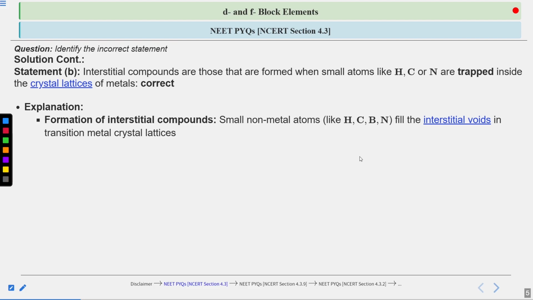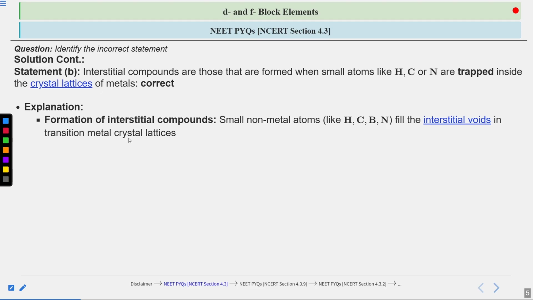Small atoms means they have a small atomic number, and so a small atomic size, right? So when these small non-metal atoms fill the interstitial voids, the interstitial spaces made between the atoms of the same element in the transition metal crystal lattices,